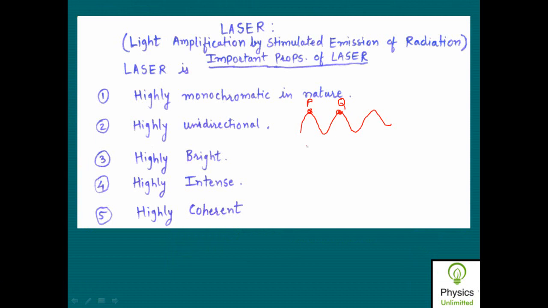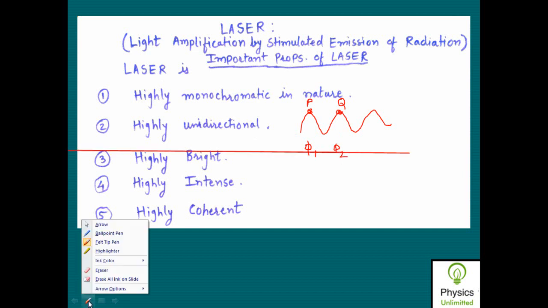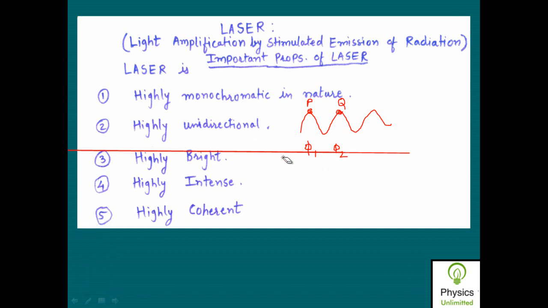Then if I measure the phase angle at point P as phi 1, and the phase angle at point Q as phi 2, then the phase difference between these two points selected on a single wave propagating along some x direction will be equal to phi 1 minus phi 2, and I measure these phase angles at any instant of time, say t.